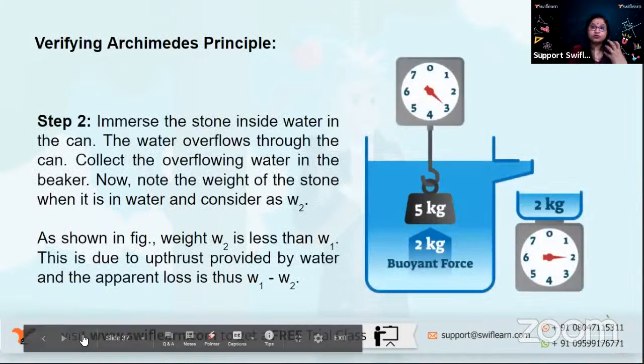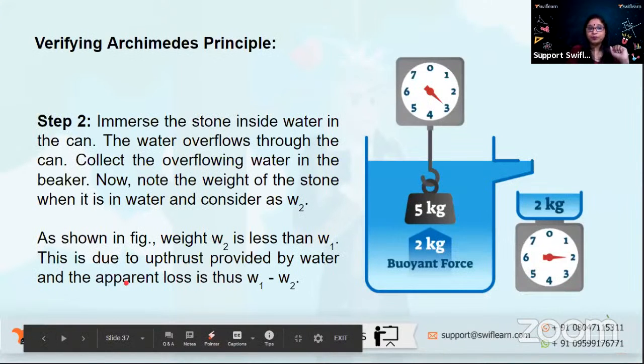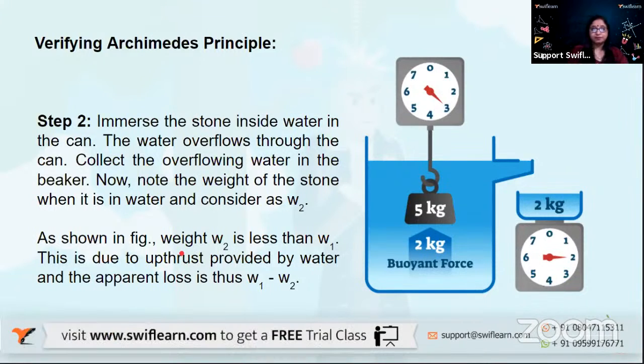Now, when we immerse, we are trying to verify Archimedes principle. The moment we immerse the stone inside the water in the Eureka can, we know water is going to overflow through the spout, and we collect this overflowing water in a beaker like this. As you are immersing, you will see that the weight of the stone is reducing. So take the weight of the stone when it is in water, which we'll call W2. W1 was the weight of the stone in air, and W2 is the weight of the stone in water.